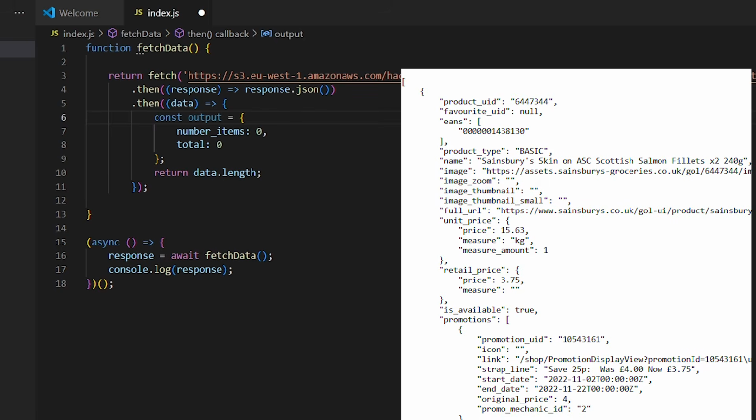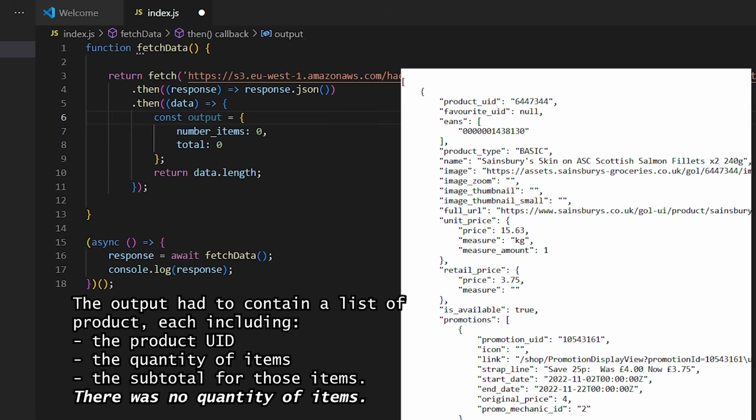So this is the JSON information. And why I say this is a trick question. As part of the exercise, they wanted us to return the total number of items and subtotals. However, looking at this JSON structure, there are no specific quantities of items in the list.